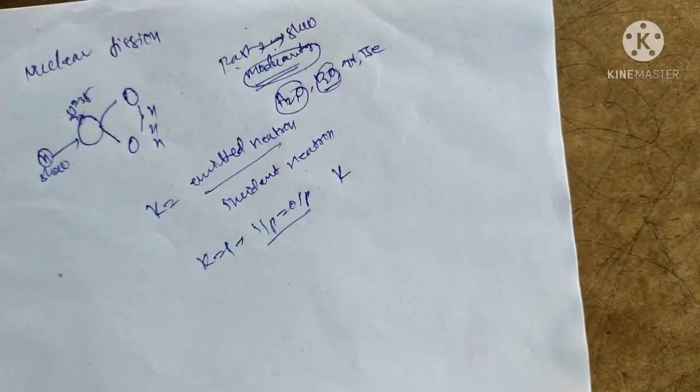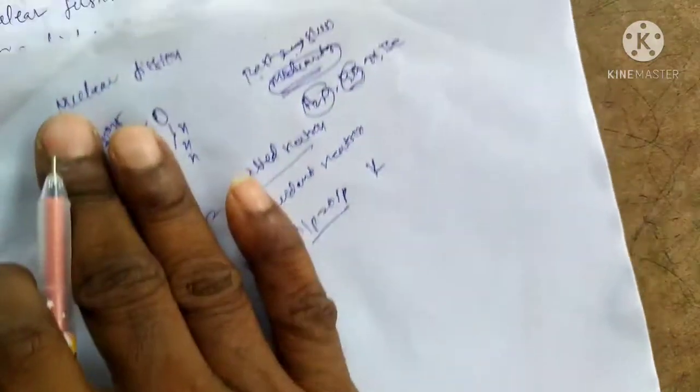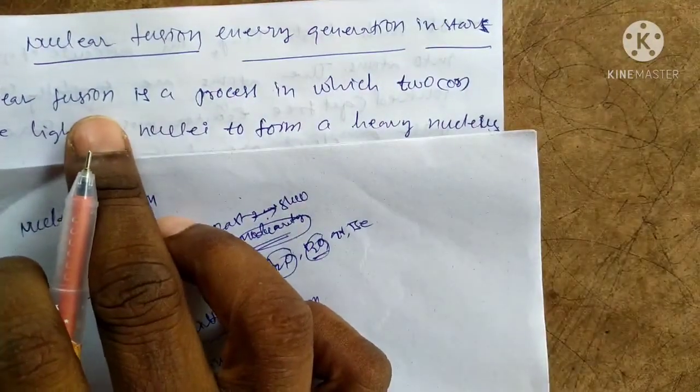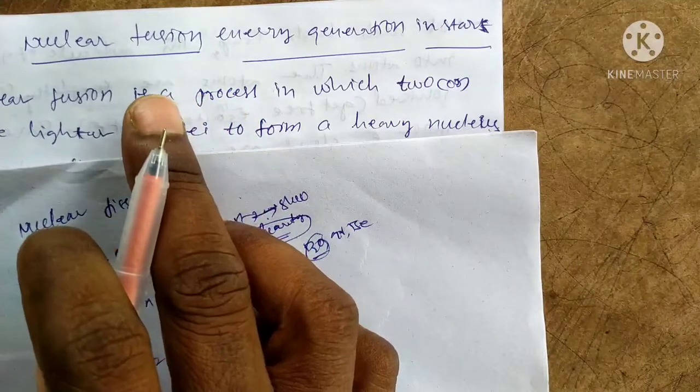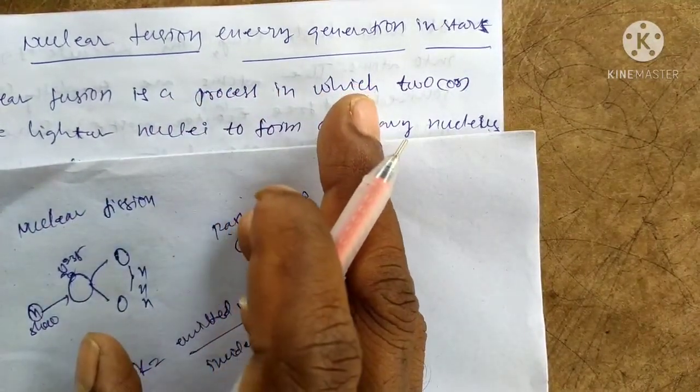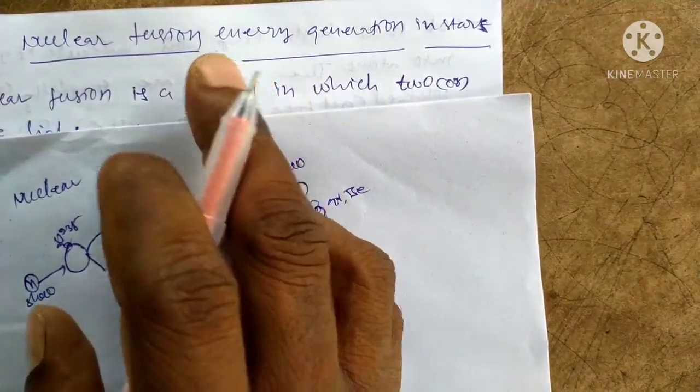Now we discuss nuclear fusion and nuclear energy generation in stars.